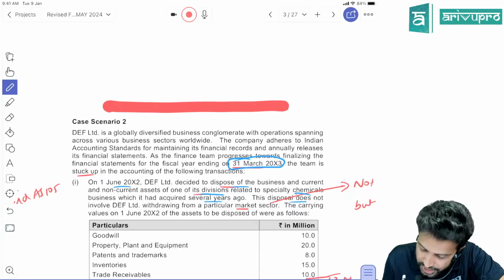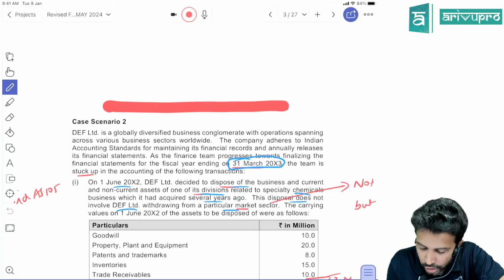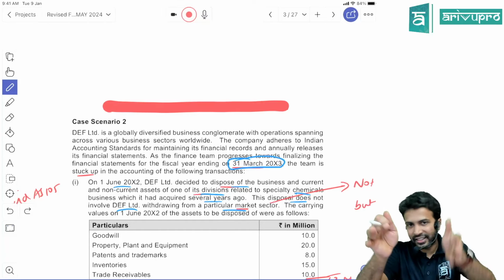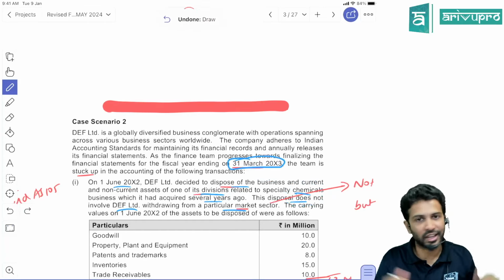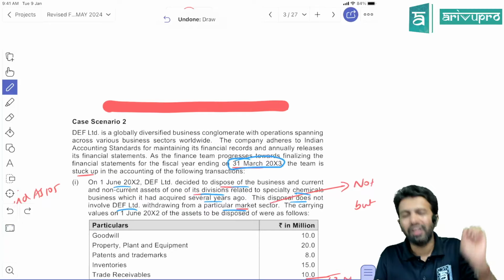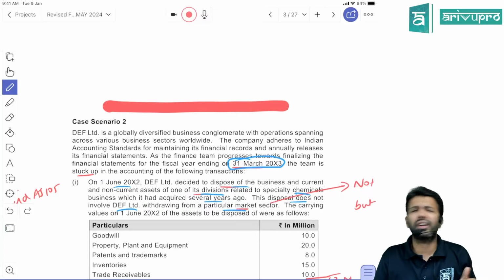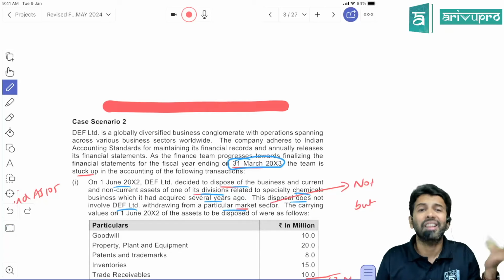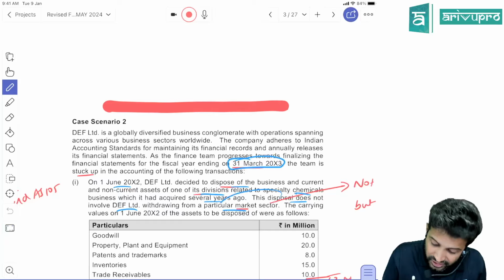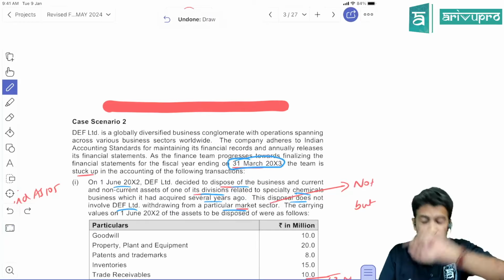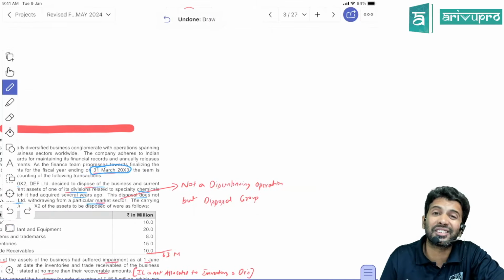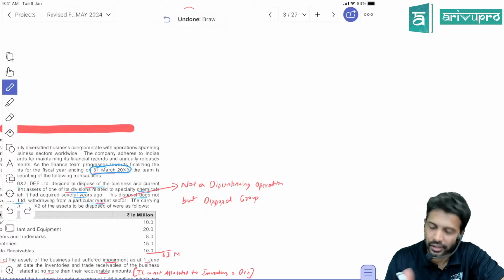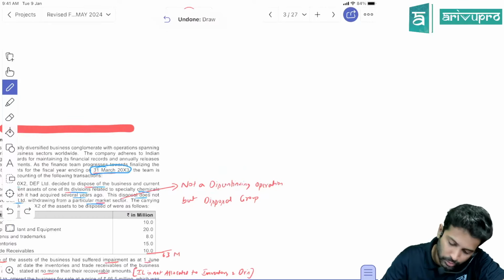Wait. The disposal does not involve DEF withdrawing from the particular market sector. So they are not selling off the entire chemical business. They are not shutting down the whole chemical business. Probably they have many chemicals, and this is one particular chemical, probably not a major one, that they are disposing of. So what is this particular sentence trying to say? It is not a discontinuing operation, but rather this is a DG, as in disposal group. We have sold some group of assets and liabilities here. It's not a discontinuing operation. That's what they're trying to say.